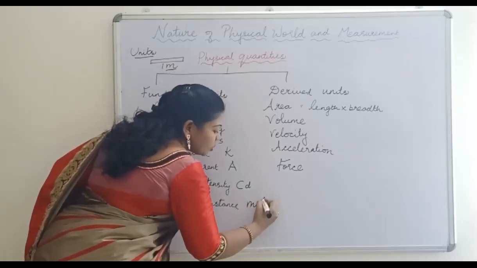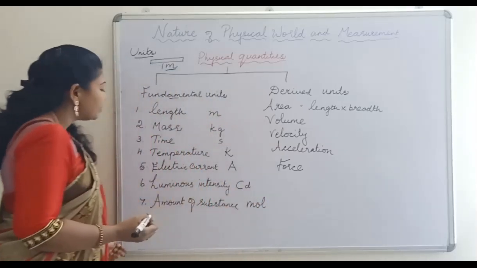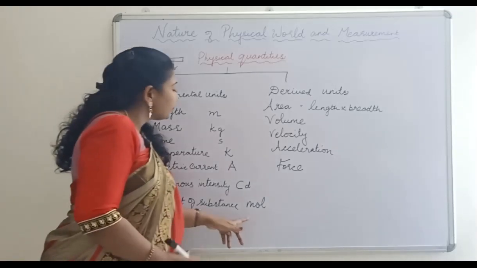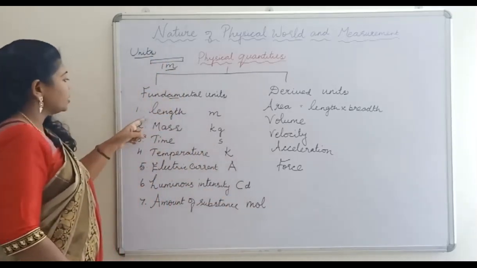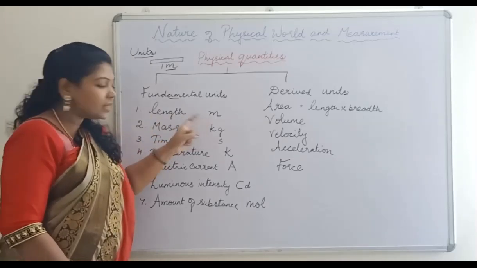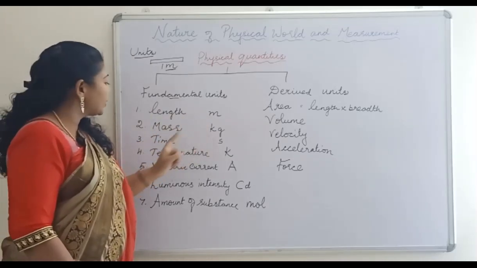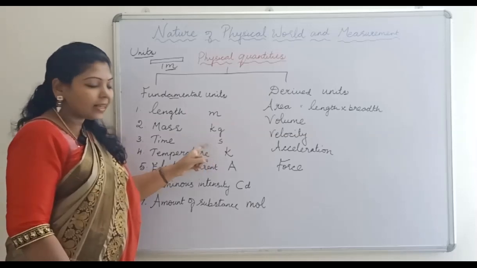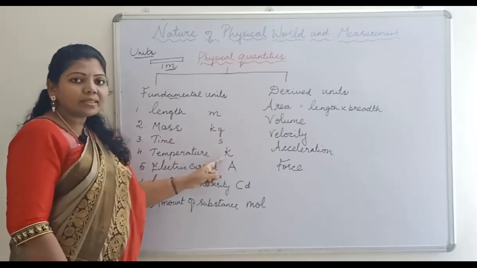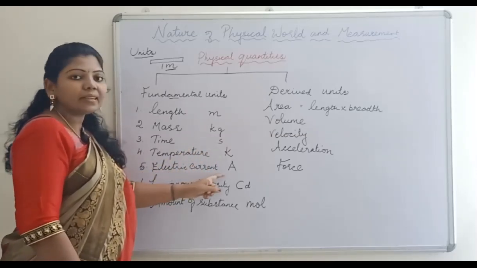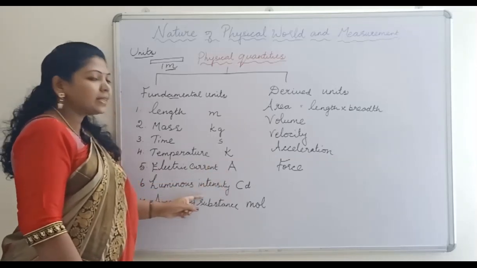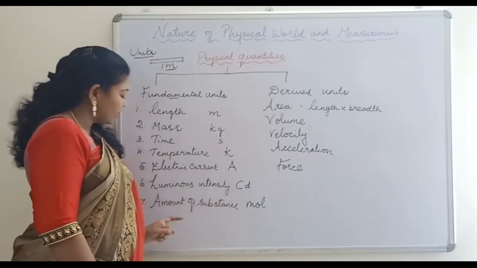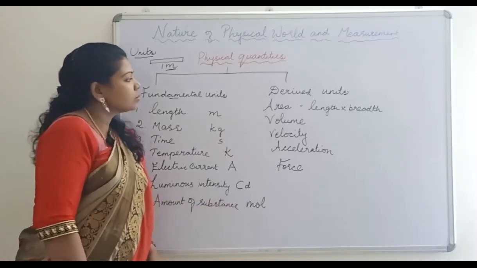The unit is mole. You'll say 1 mole, 2 moles like that, no? So the amount of substance, the unit is mole. So length, the unit is meter, mass, kilogram, time, the unit is second, temperature, the unit is Kelvin, electric current, it's ampere, luminous intensity, it's candela, amount of substance, it is mole.